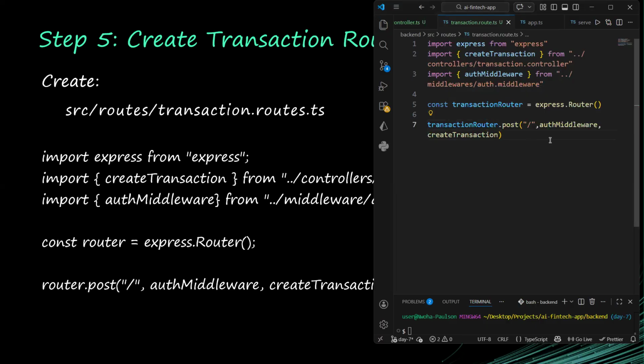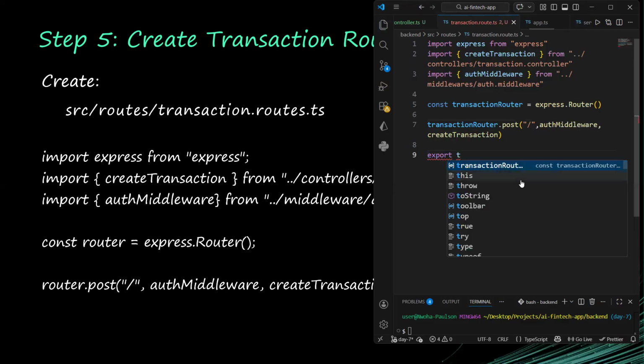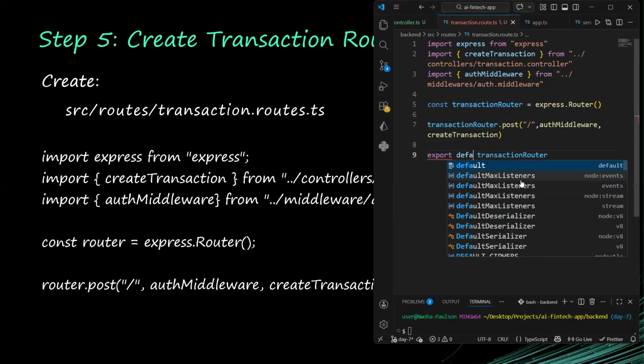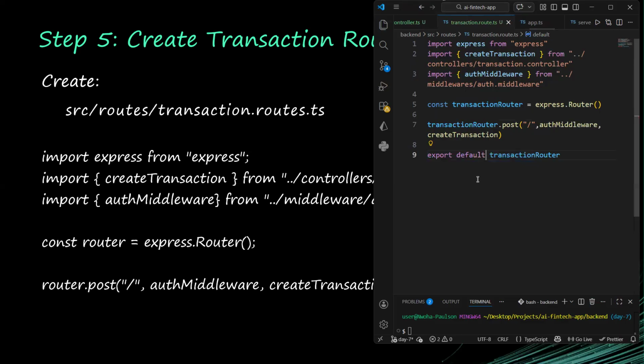So after that, what do we do? We export. We'll export default, because this is the only thing we'll be exporting from here. Okay, that is cool.